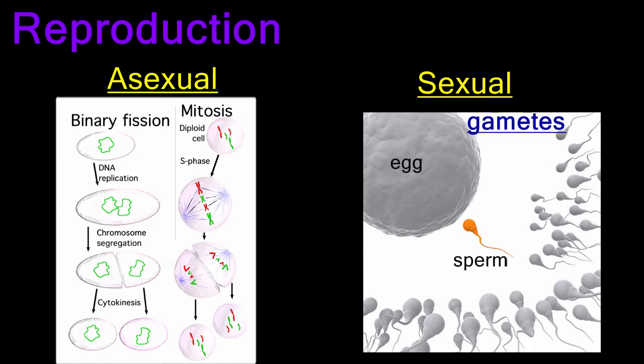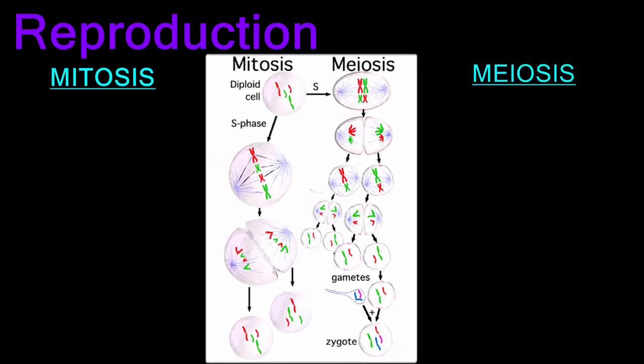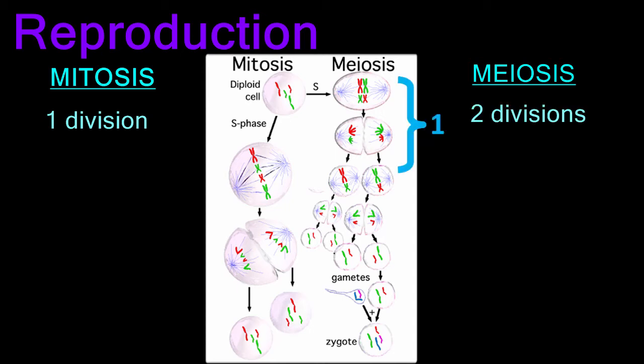Egg and sperm are generated by a different kind of cell division known as meiosis. Meiosis is somewhat similar to mitosis, but with some very important differences. Mitosis has one division that results in two identical cells. Meiosis, on the other hand, includes two divisions. The first division results in two cells. Then those two cells divide again in the second division to make four cells.